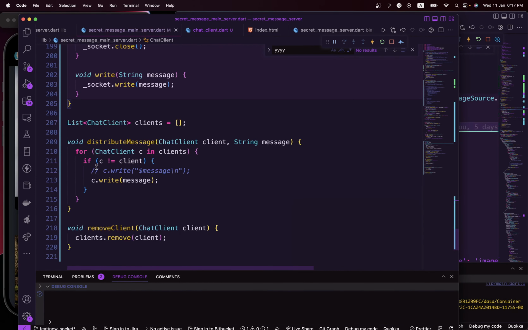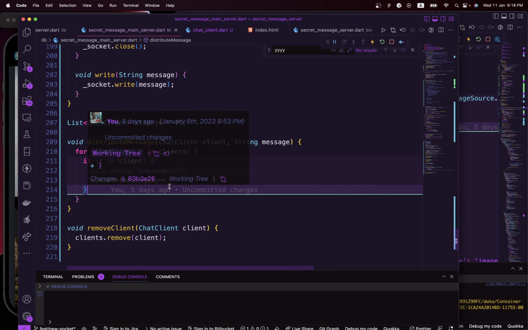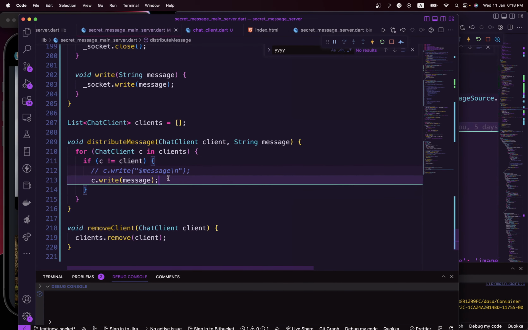And then once we are looping to see who we are going to send the message to, we look to see which of these two clients has the same public key as the client that is sending the message, and we write that particular message to only that client alone. That's one way to fix this.